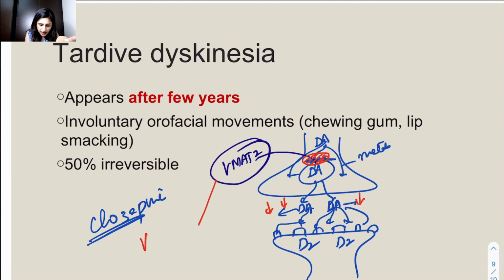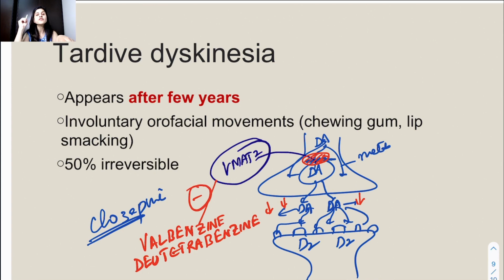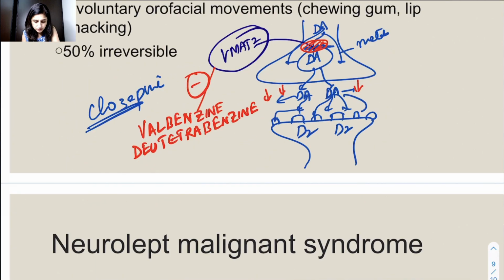So these drugs are valbenazine and deutetrabenazine. So these are VMAT inhibitors. They inhibit VMAT2 so that dopamine doesn't go there and doesn't get stored, and its level will definitely decrease. So that is one therapy which is being tried now, the latest therapy. Until now there was no drug for tardive dyskinesias.